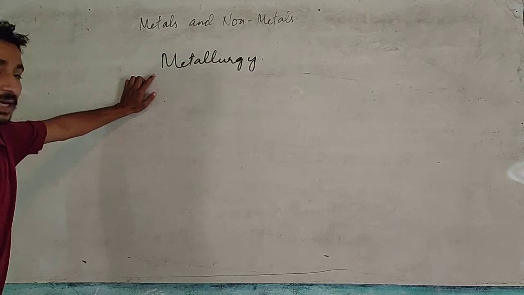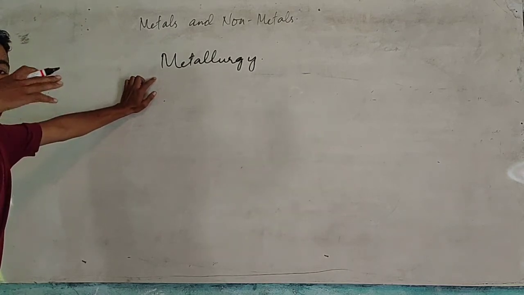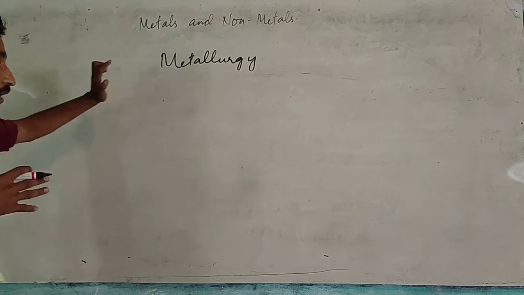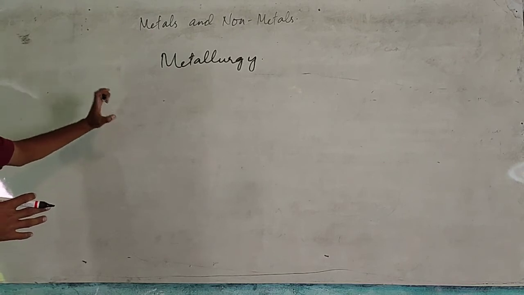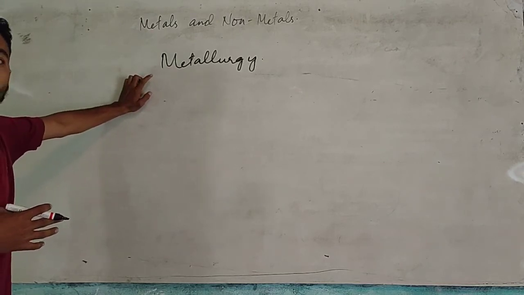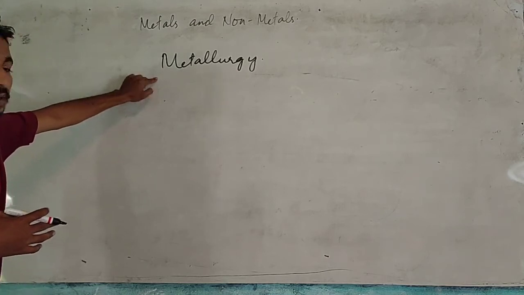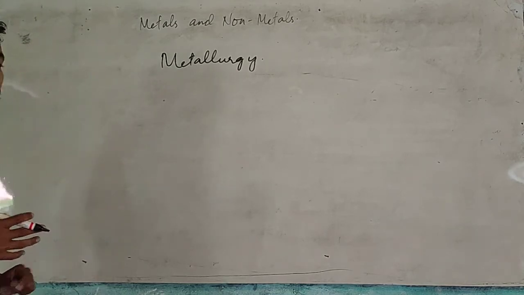Metallurgy is the various steps involved in extraction of metals. There is a sequence of steps which we carry out for extracting metal from its ores. That sequence of processes is what we call metallurgy.